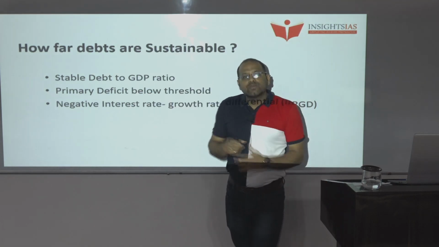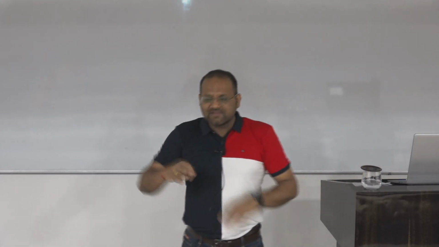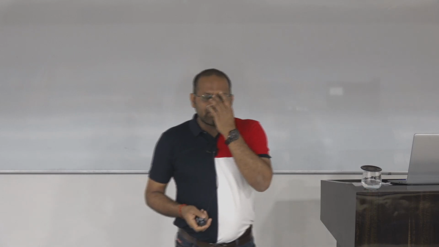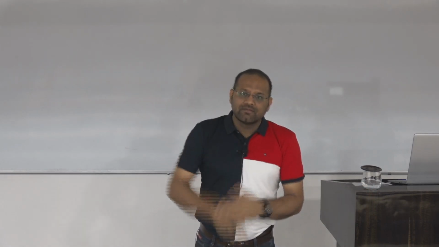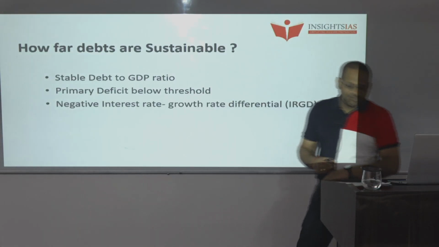Second, the primary deficit should be below the threshold. Somewhere it was around 1%, a few years back it was 1. We'll see in the second volume, volume 2, all this data, and I will give it in the RD sheet as well. Under the FRBM Act we have kept the fiscal deficit target at 3.5%, 3%. Time to time we revise and bring amendments. The primary deficit is the fiscal deficit minus the interest payments, right? So the primary deficit has to be below the threshold level, then our debts will be manageable.